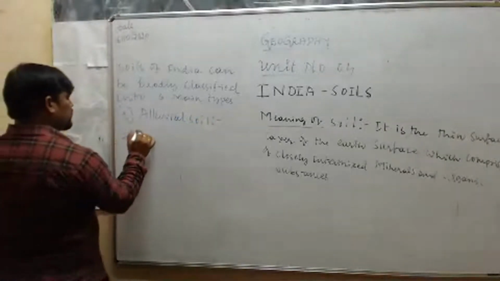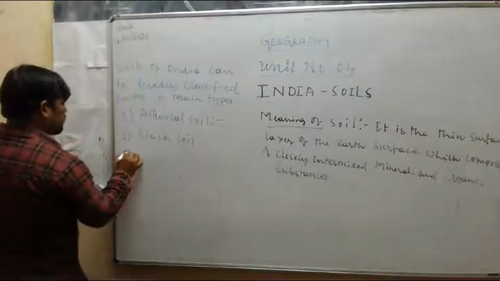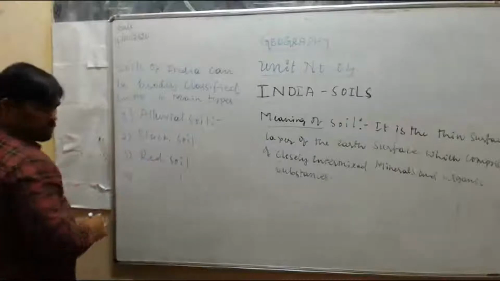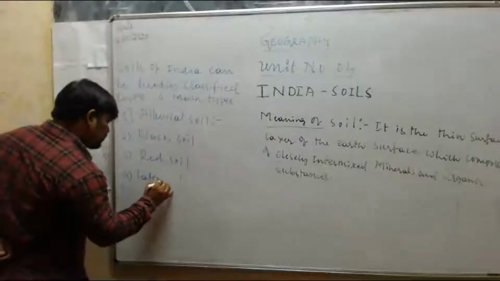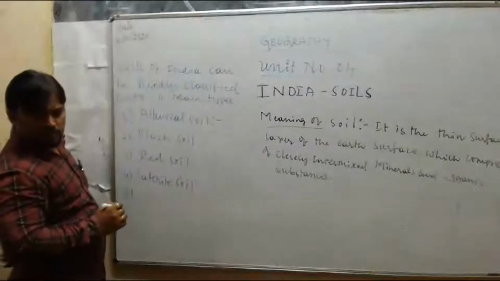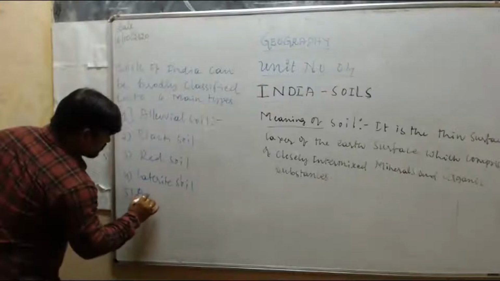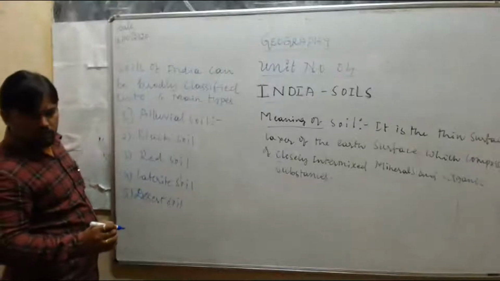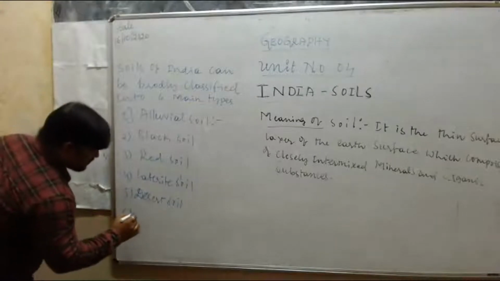Second one, black soil. Third one, red soil. Fourth one, laterite soil. Fifth one, desert soil. And last one, mountain soil.